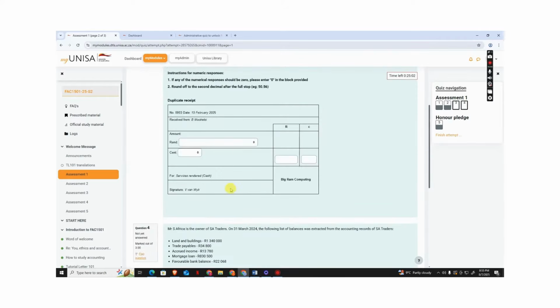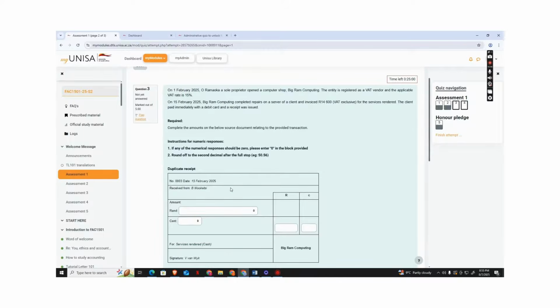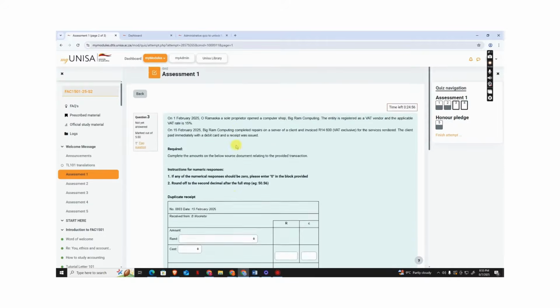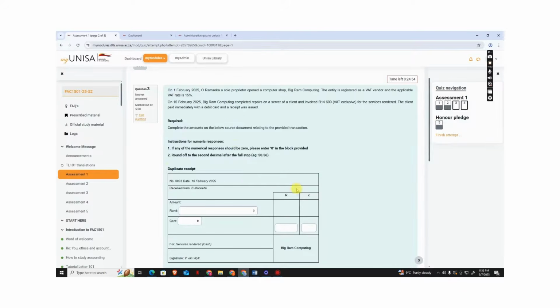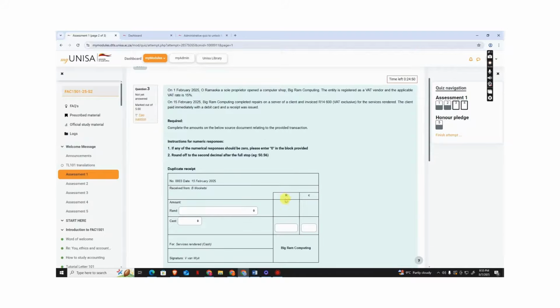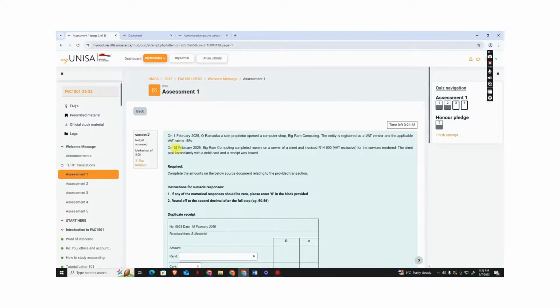Now it's another section again. So guys, this is a duplicate receipt. We just have to write how much we received, then write it down here. So it says on 15 February 2025, Big Ram Computing completed repairs of the server for the client.